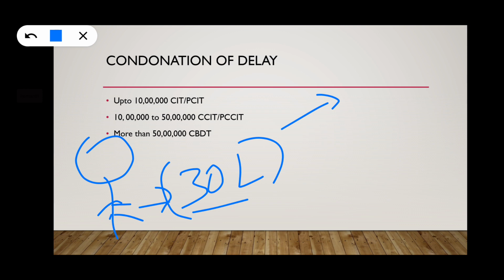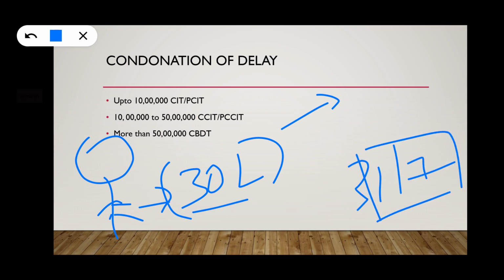So the income tax department says that if we give much time to the assessee, he will do much more manipulation. That's why if any loss is there, you need to mention it before 31 July in the case of an individual. So some losses which can be manipulated need to be filed before the due date.